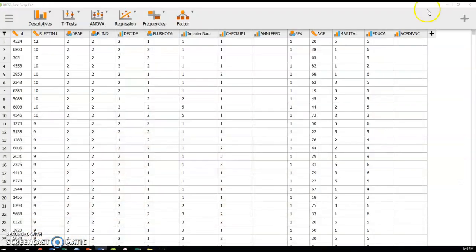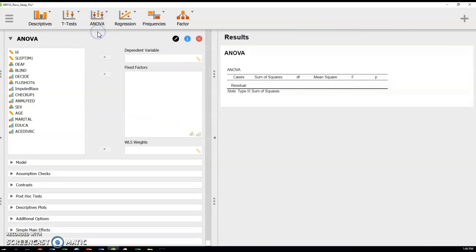So I'm using the Behavioral Risk Factor Surveillance Survey, so we're talking basically Pennsylvania adults. I've already cleaned out the missing data. If that's something you need help with, again, just send me an email. That's probably easier to do in Sheets or Excel before you pull it into JASP. But once you have your data there and ready to go, you can go to ANOVA.